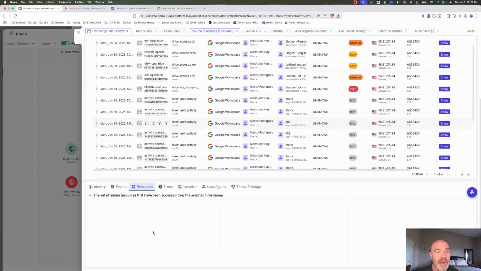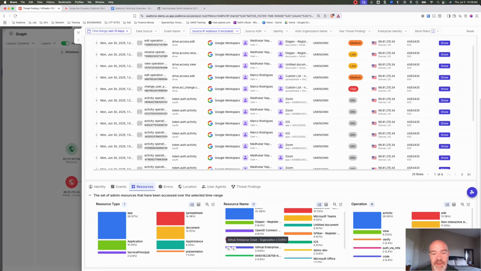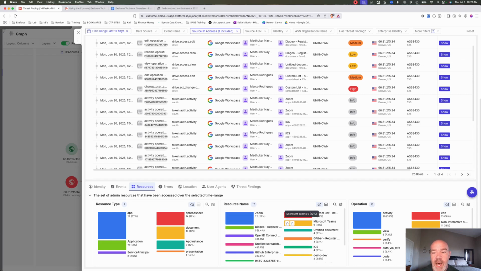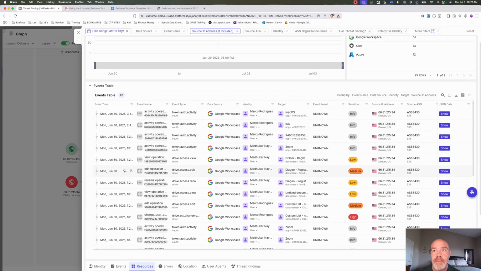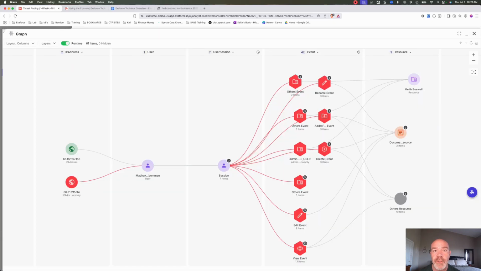So I could go take a look at all of the resources that were accessed while they were on this IP address. So different spreadsheets, the demo environment, GitHub, a lot of different things being done. So just a really cool way that I have a wealth of context around what was being done from this IP, who else was accessing the environment through this IP, all of the different apps that they use inside of here. I just thought this was really incredible to see inside of there.